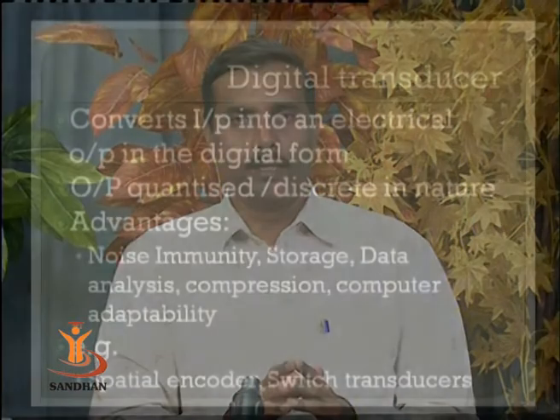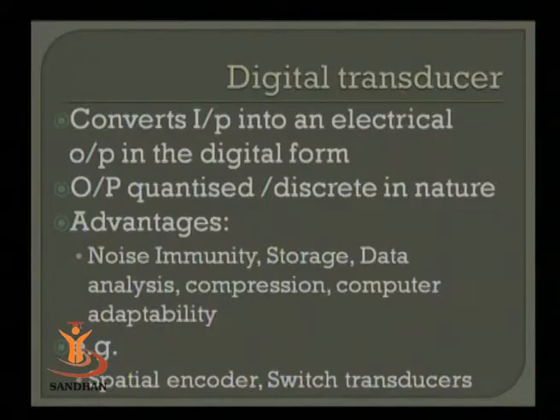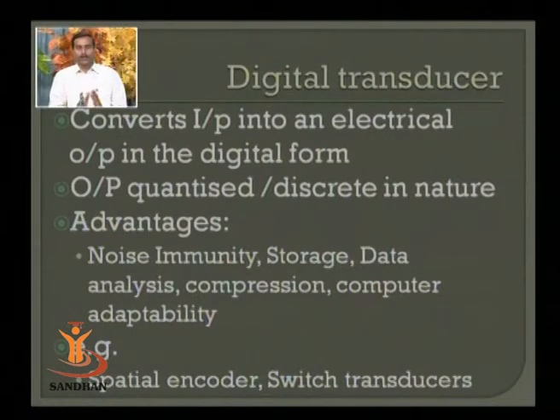Another advantage is storage of digital information. We are living in the digital era, surrounded by digital devices like computers or data loggers. All these devices support digital data. None of the devices you can have today record analog information. So storage is very easy with digital transducers, because they directly measure digital and directly give you the output in digital form. Another advantage is that it skips the requirement of analog to digital conversion and digital to analog conversion.